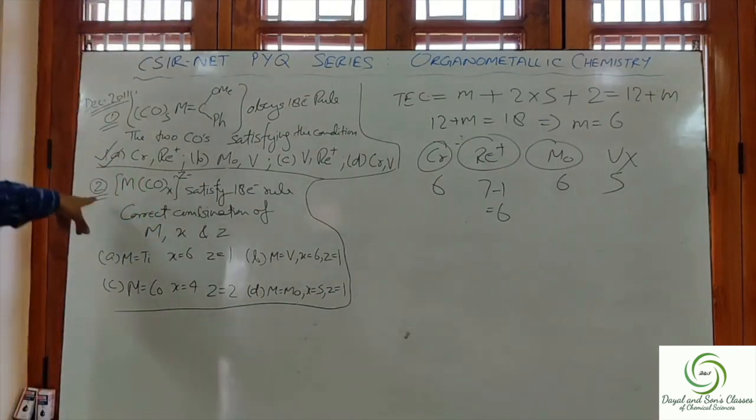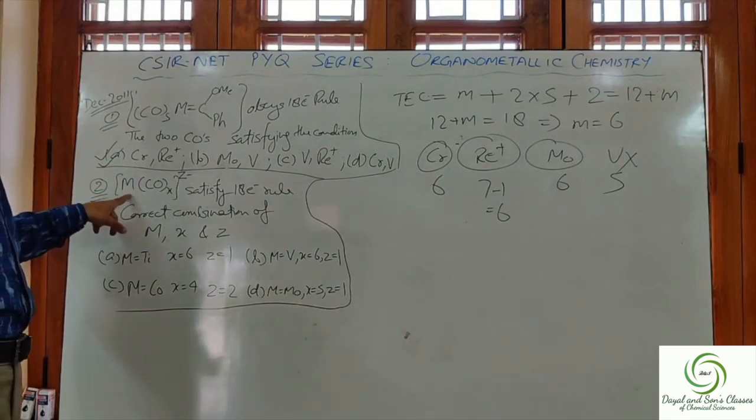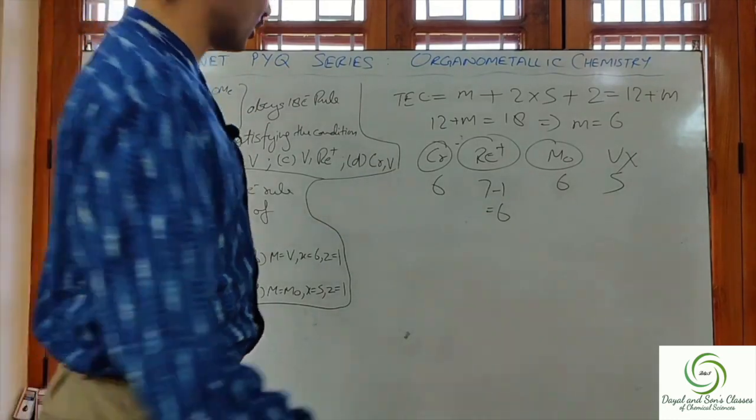Next question is again from December 2011.